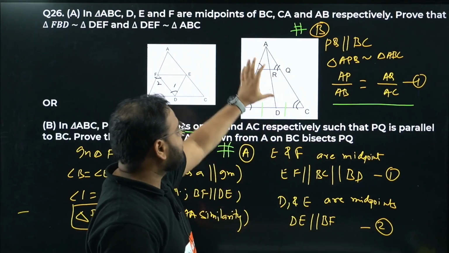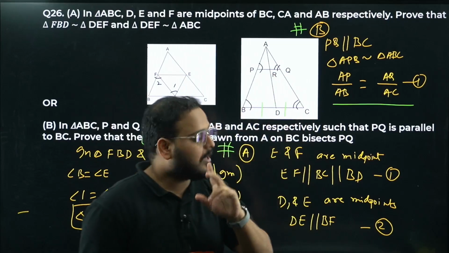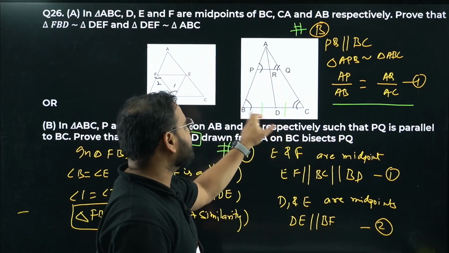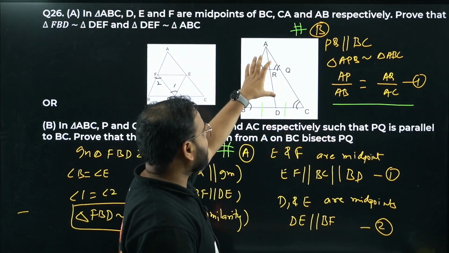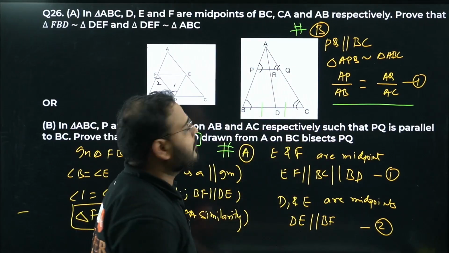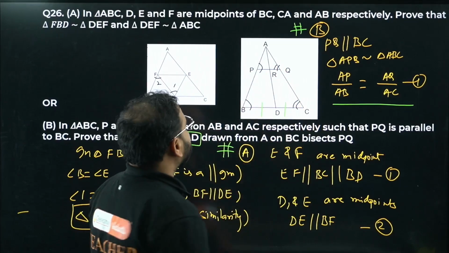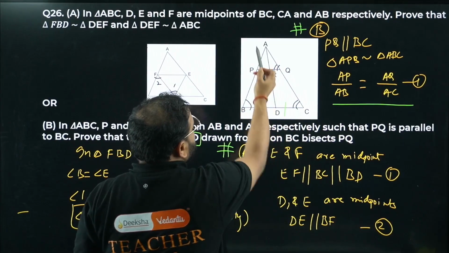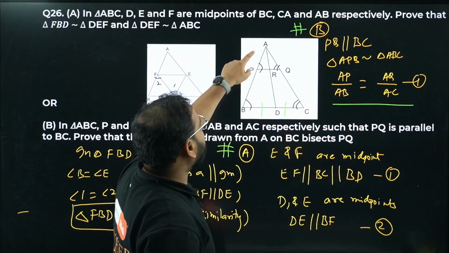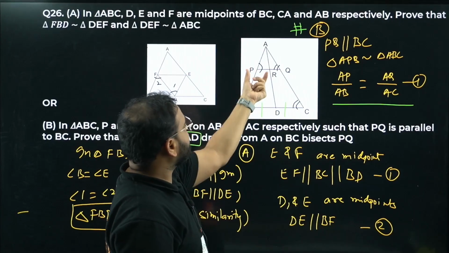Check this out. They had given us this triangle with PQ parallel to BC. Now they said that D is also a midpoint. Why? Because AD is the median. So it means BD equals to CD. From the first big triangle, we got that APQ and ABC are similar. Why, sir? Because angle P equals to angle B, angle Q equals to angle C. So from there we got AP by AB equals to AQ by AC, equation number 1. Equation 2 we got in triangle APR and ABD, AP by AB equals to PR by BD.